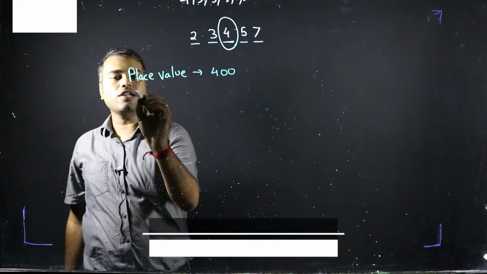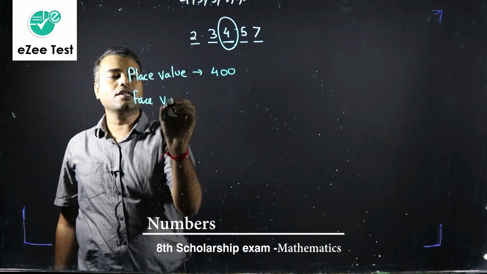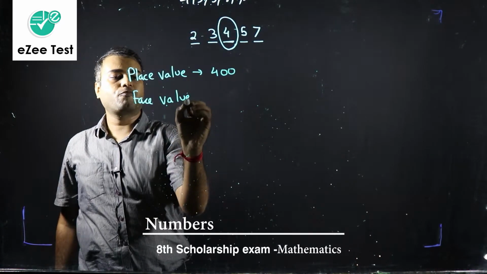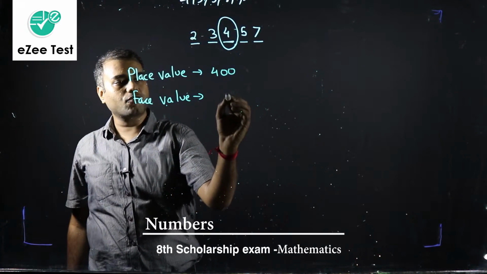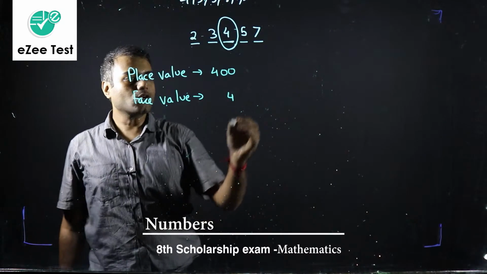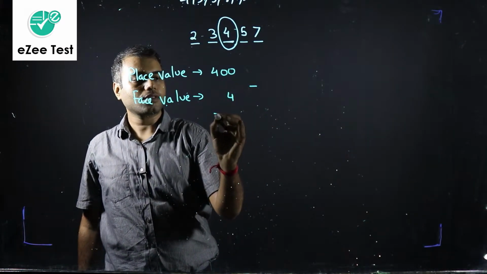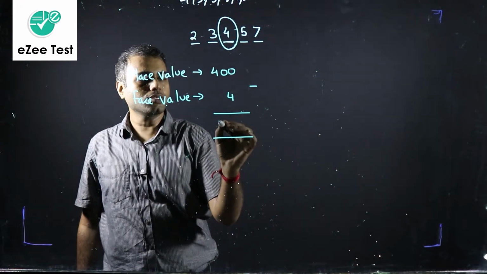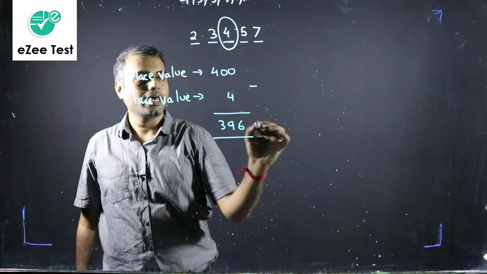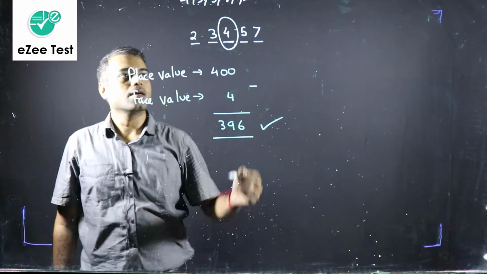And what is the face value? Face value means the number itself, which is 4. And the question asks us to do the difference between both of them. So 400 minus 4 is 396, and that's our answer.